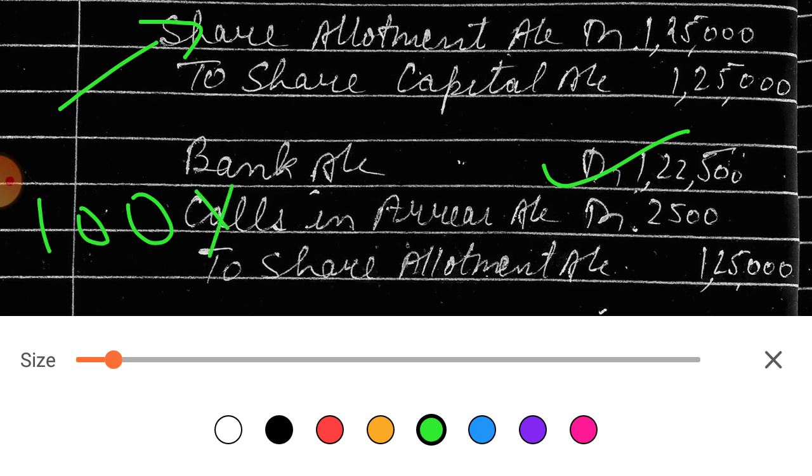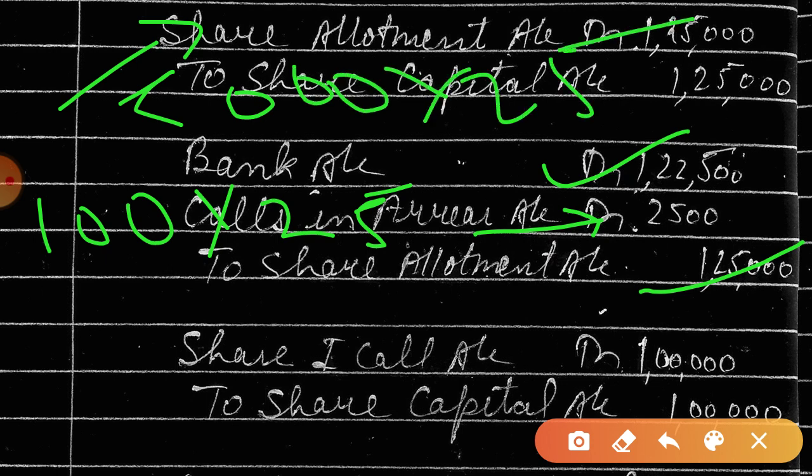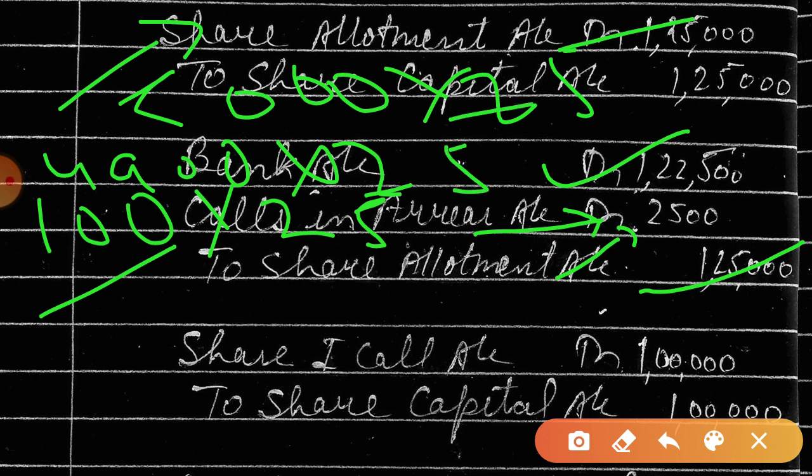At the rate of rupees 25, so we'll get 2,500. And this amount is clear to you, 1,25,000. All the shareholders 5,000 into 25. Only 100 shares will not pay, the rest will all pay. That means 4,900 will pay at the rate of 25 rupees. So it will be 1,22,500.